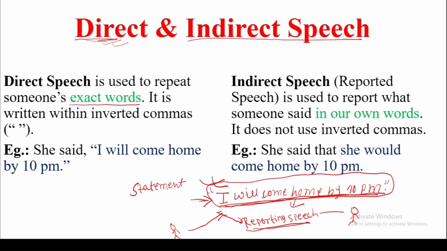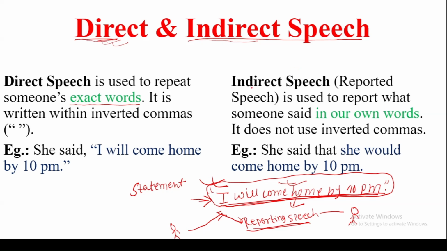And if I change some words and use my own words while reporting, that is indirect speech. Direct speech uses the exact words of the speaker. In indirect speech, we add our own words to the speech of a speaker while reporting.